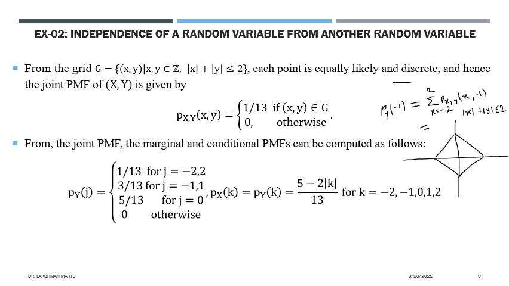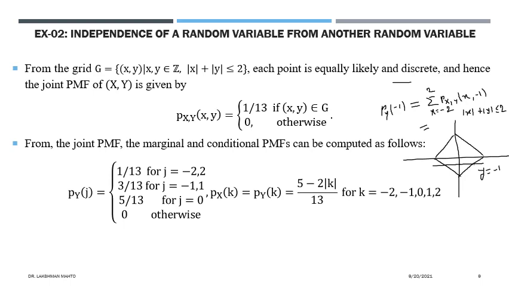This line talks about y equal to minus 1. If you fix this, how many values of x do you observe? The plot is very simple. Yes, 3 values. So 3 points you observe, and each point is equally likely with probability 1 by 13.